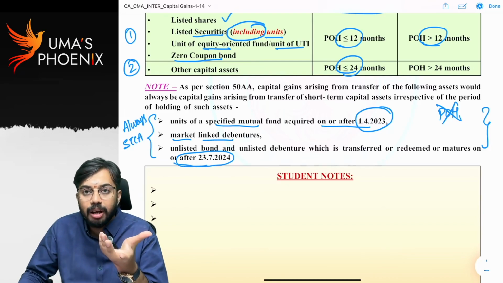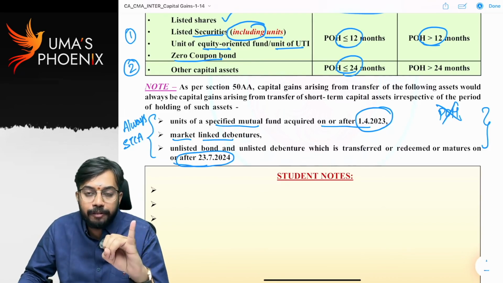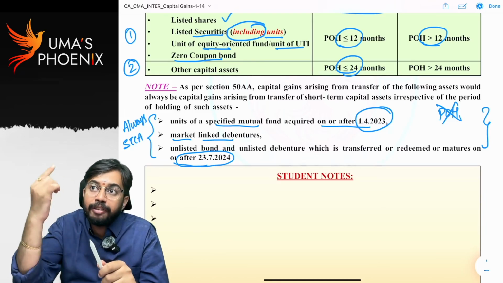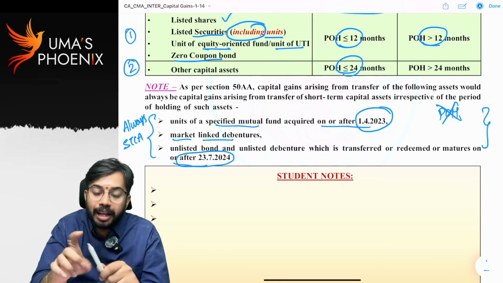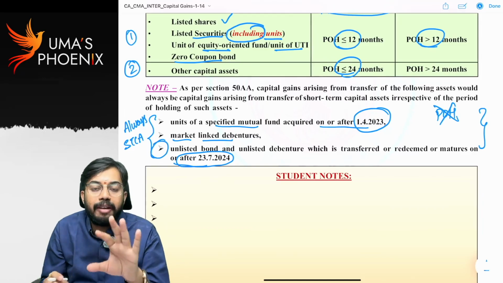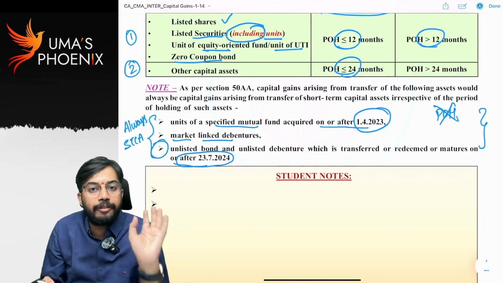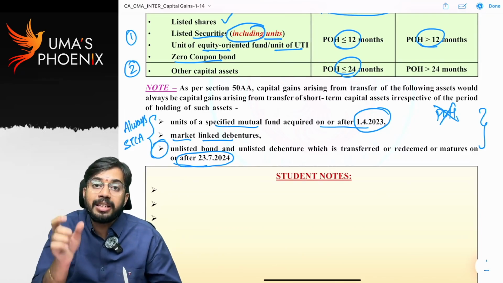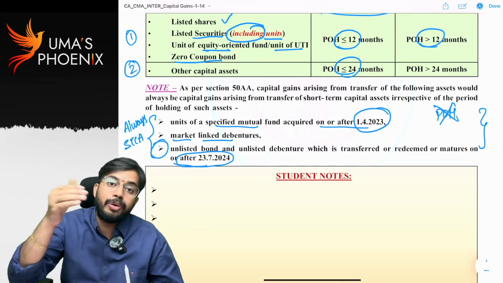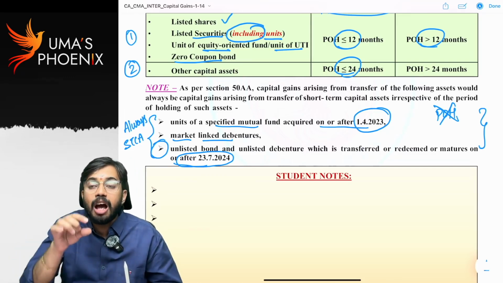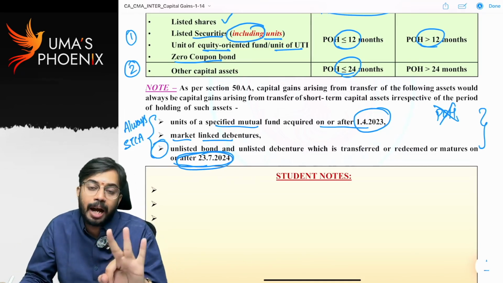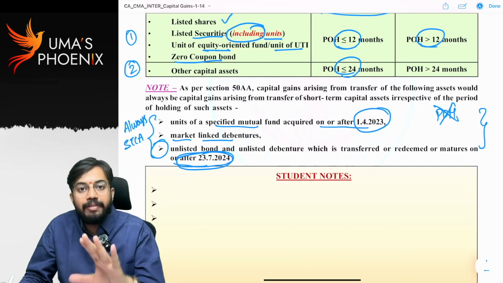Actually, units of specified mutual fund acquired on or after 1st April 23, and market linked debentures, these 2 are capital assets covered under section 50AA. For section 50AA, another amendment was also made. Previously, there were only 2 capital assets covered under 50AA. Now 3 capital assets are covered under 50AA. Unlisted debentures and unlisted bonds are also included in section 50AA. That means on or after 23rd July 2024, section 50AA covers 3 capital assets. What is section 50AA? We will see a little later.